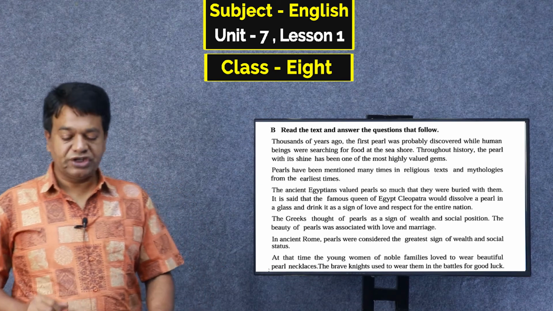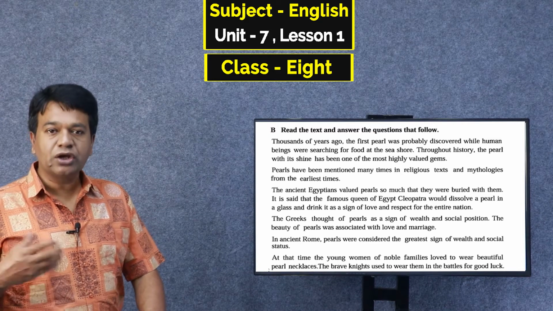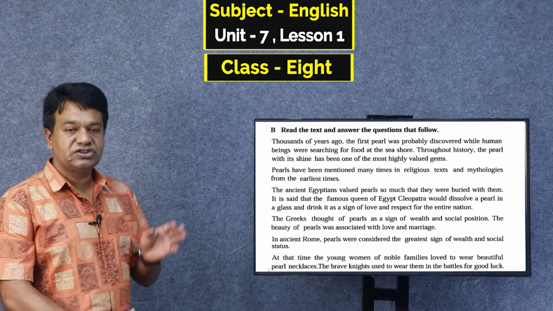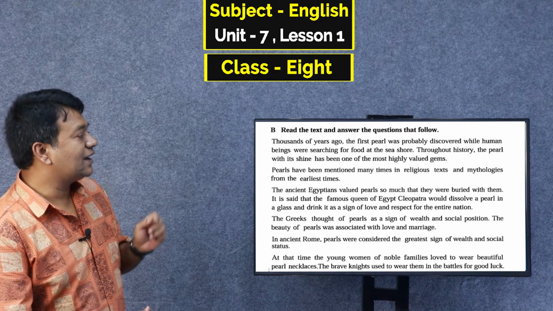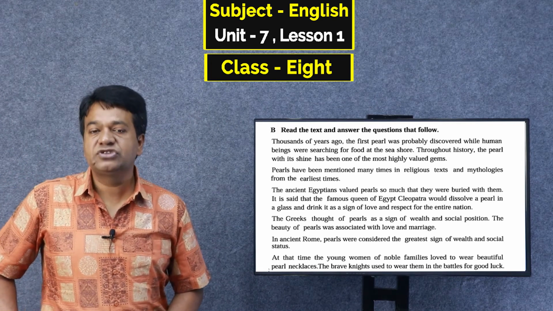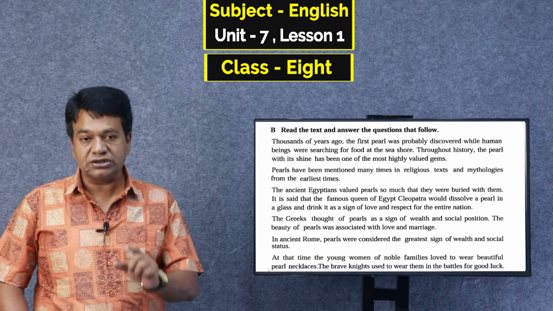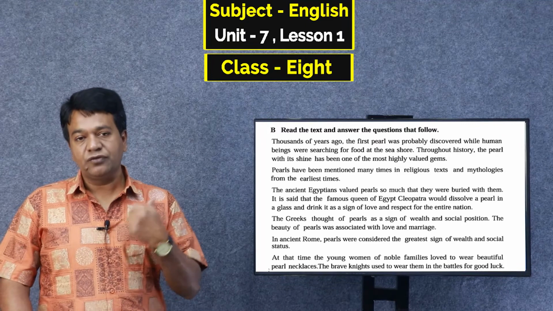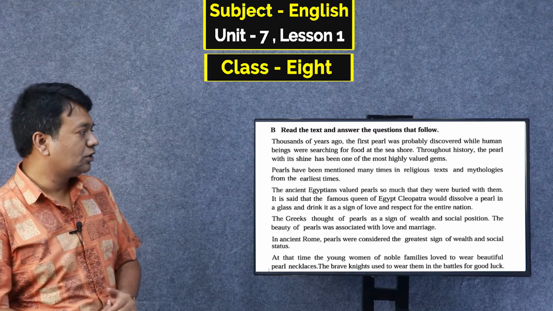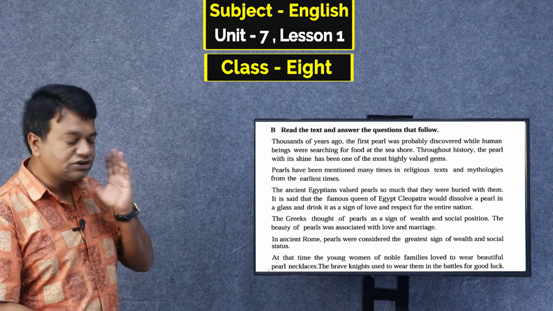Dear students, already we have learned some new words. I think you could understand. So now we are going to the next section. Just see here, section B is read the text and answer the questions that follow. That means you have to go through this text very nicely and attentively. Then you have to answer the questions which are given below. Just see here the 3 questions. You have to answer these questions from the text. You have to understand it. As you are not in front of me, I am going to read this, so you have to listen very carefully.